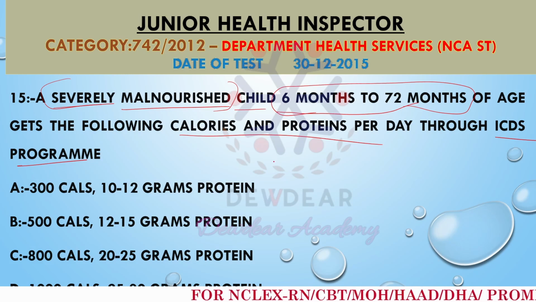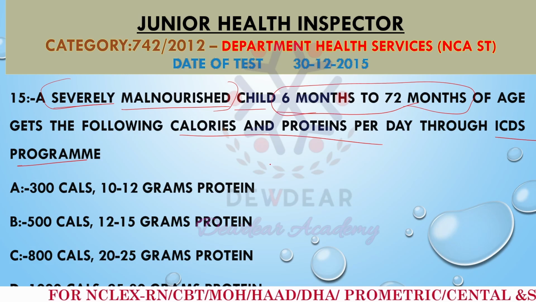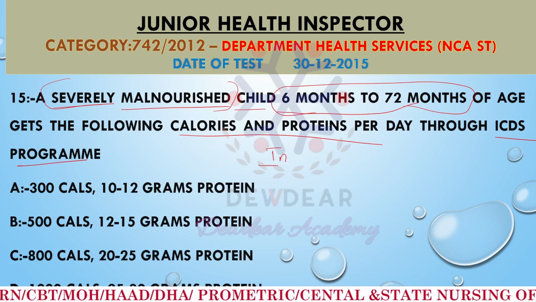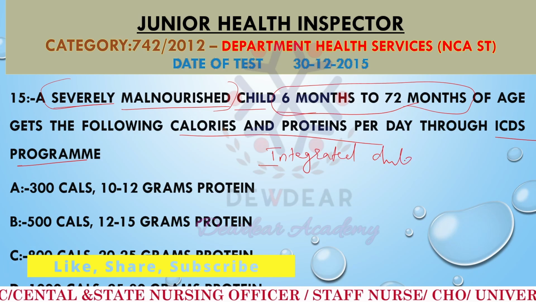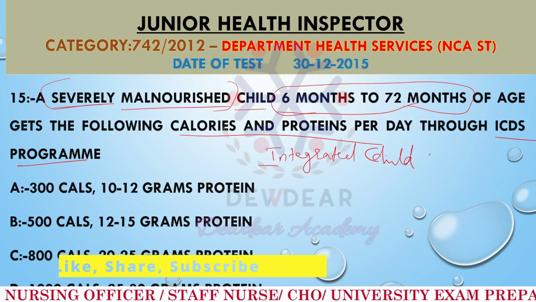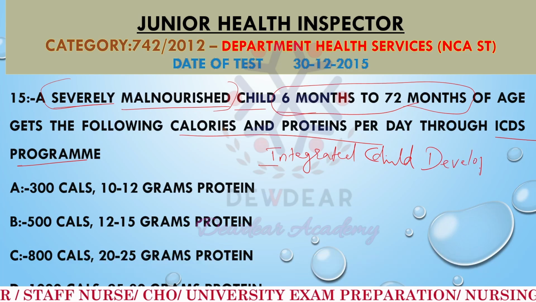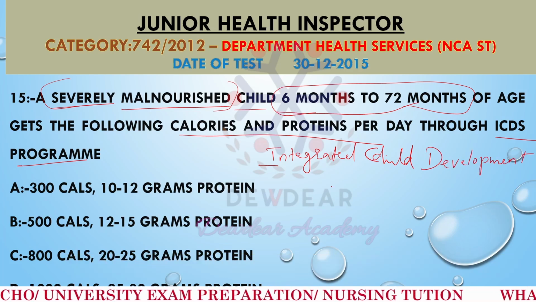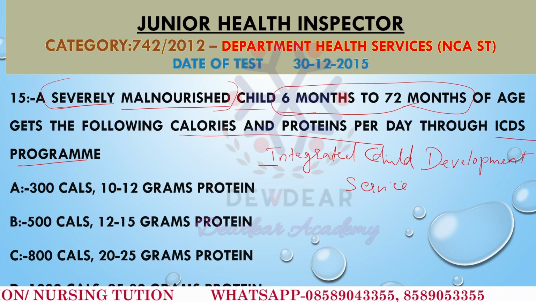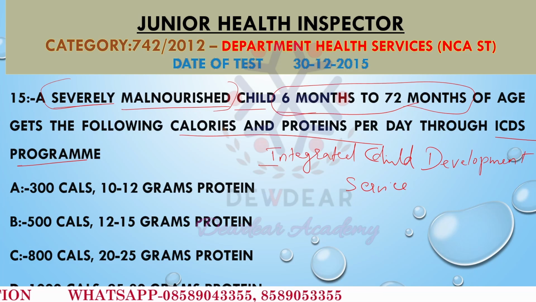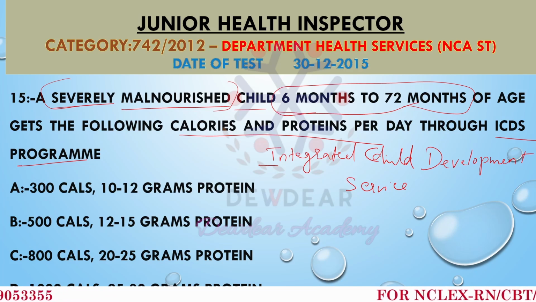ICDS, Integrated Child Development Service. That is the program in India, and it is providing nutritional support to children, to pregnant women and to lactating mothers.